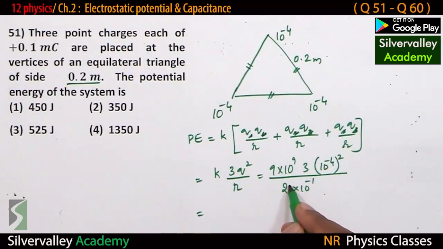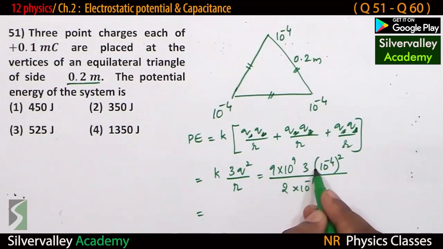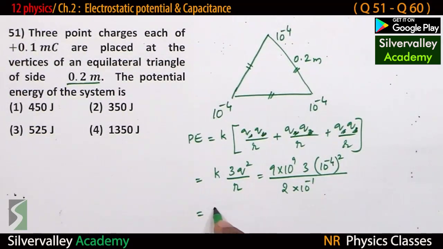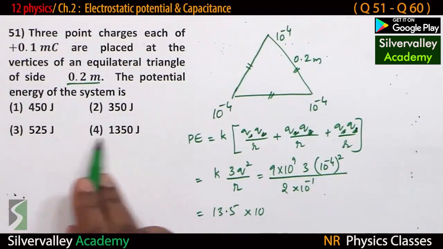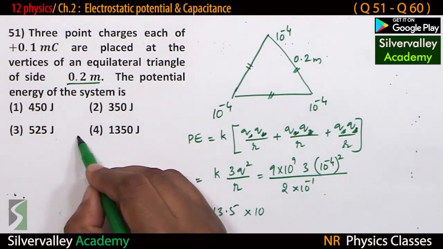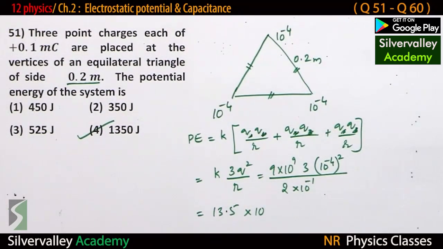Now, 9 times 3 is 27, 27 by 2 is 13.5 into 10 power... 135 is found only here, so this should be the correct answer.